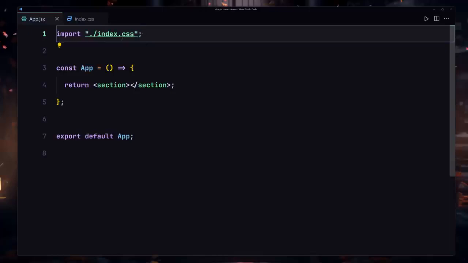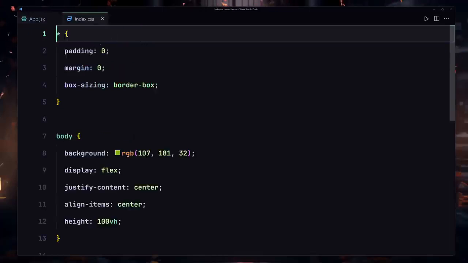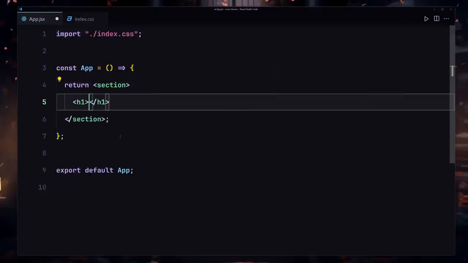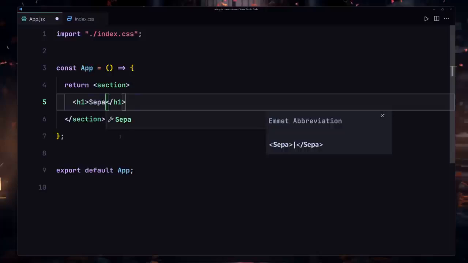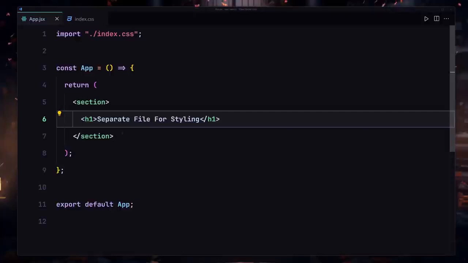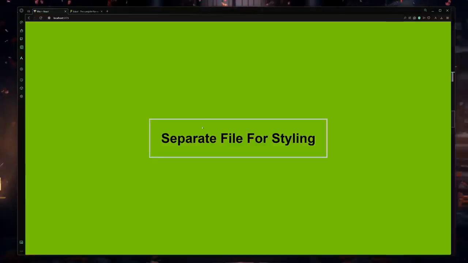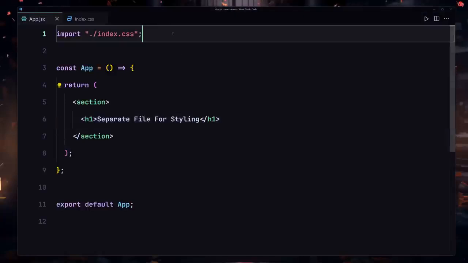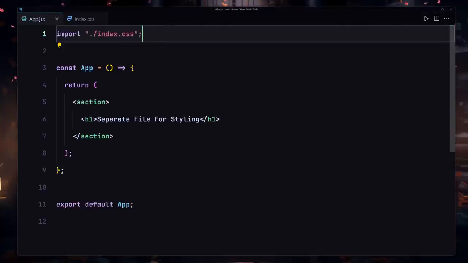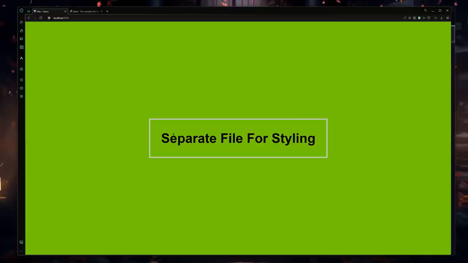So if I save my file, and now if I hold Control and click on there, it's going to bring us to this index.css file right here. So now inside this section, I'll use my h1, and I'll write something like separate file for styling. If I save there, we are getting this result right here. So now all of our styling is successfully applied to this component. I can comment this line out, and now it's not going to give us any styling, and I can uncomment it, and here you can see we are now getting all of our styling.